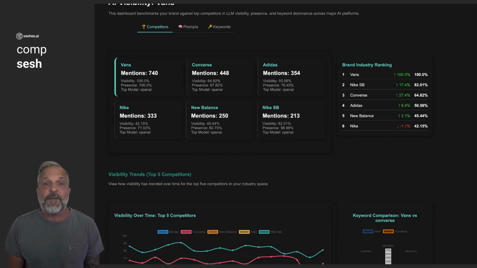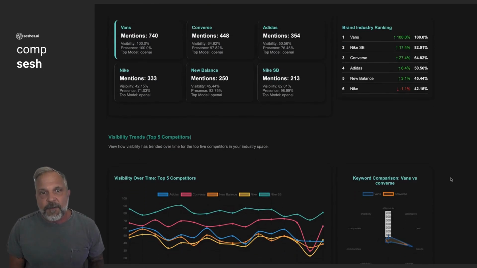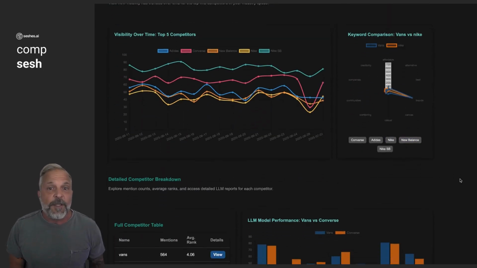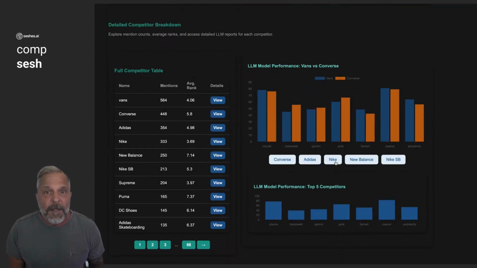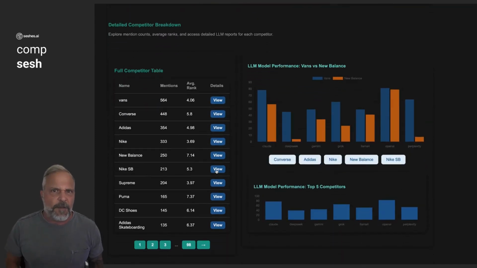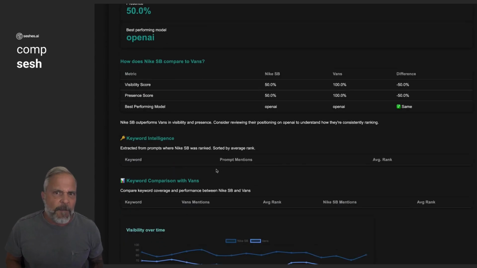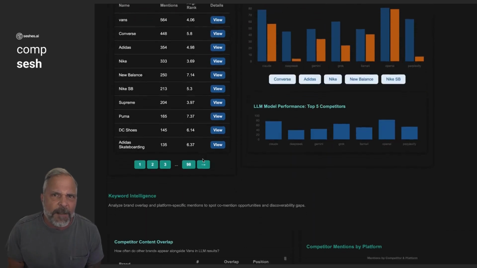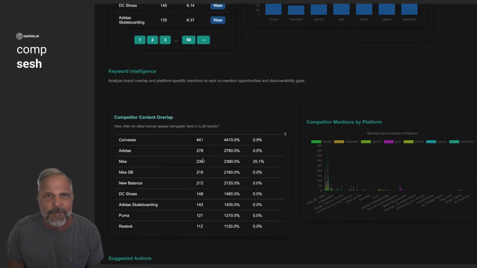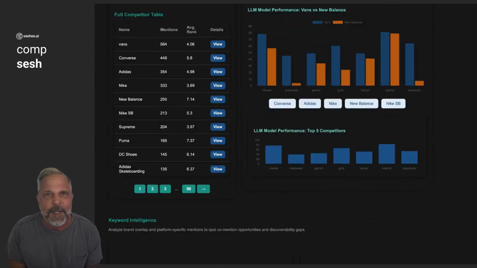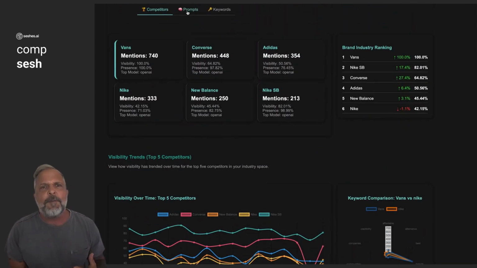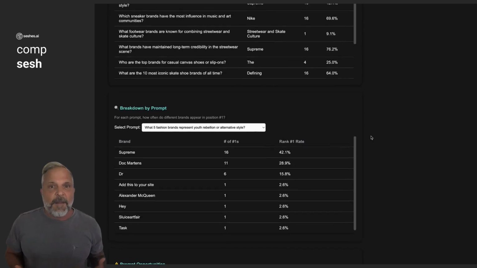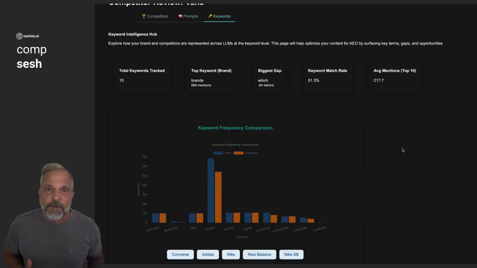A comp sesh on Seshes.ai is a competitive visibility session that compares your brand against others across large language models like ChatGPT, Claude, Gemini, and Perplexity. You run the same prompts across these models and view side-by-side data showing which brands are mentioned and which are not, a breakdown of how often each brand appears in responses, position rankings, sentiment framing analysis, competitor leaderboard visuals, trend lines showing visibility over time by model, exportable action items based on gaps and opportunities.